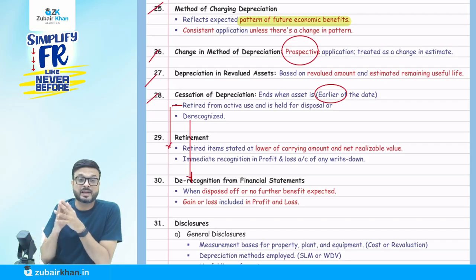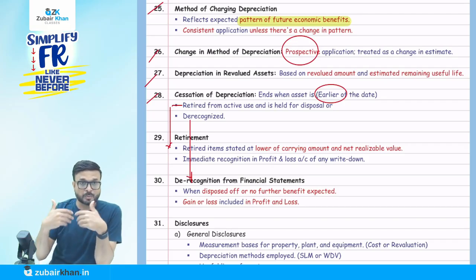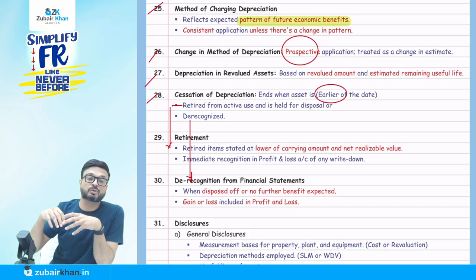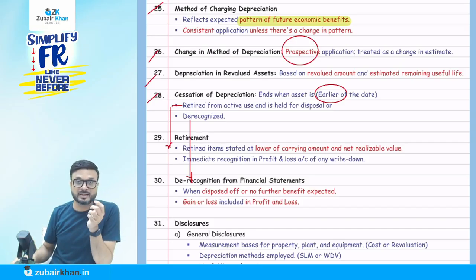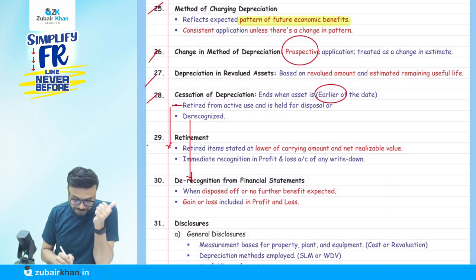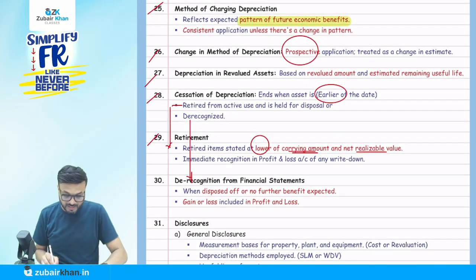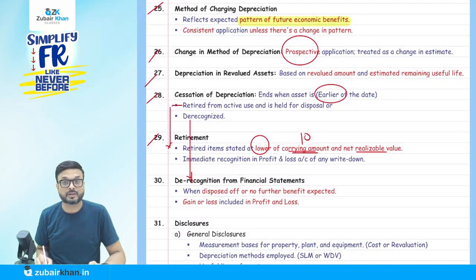As I'm not using it for providing services or production of goods, in that case that retired asset we have to show separately in the balance sheet. Then that retired asset is valued at the lower of carrying amount and NRV. Suppose my carrying amount is 10 and the NRV of that particular asset is 8.